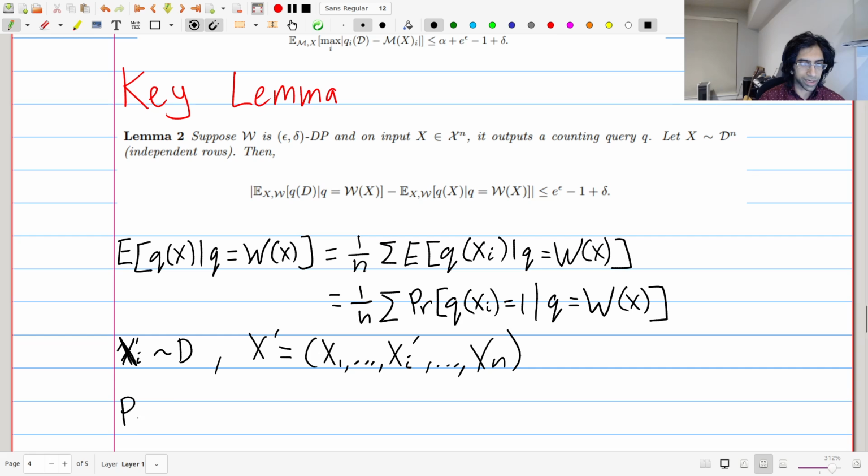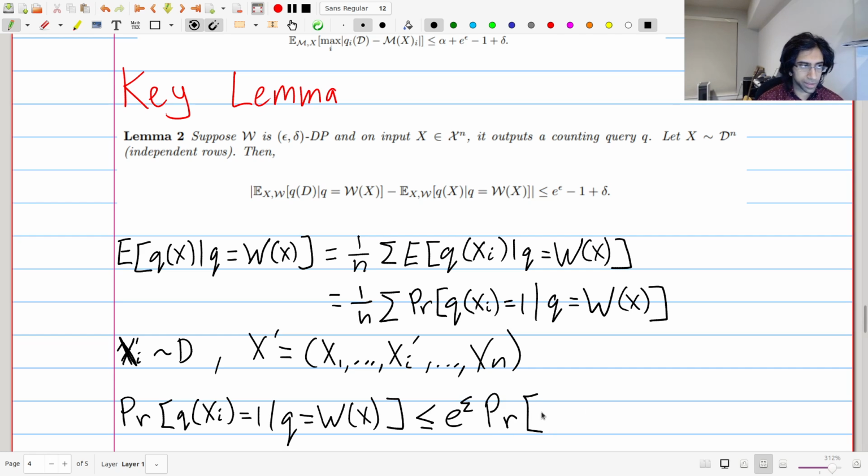But you can see right here, let's apply differential privacy. The probability that Q on Xi equals 1, given Q selected by W of X, is, just by using differential privacy, less than or equal to e to the epsilon times the probability that Q on Xi is equal to 1, given that Q is equal to what W picked on X prime, plus delta.